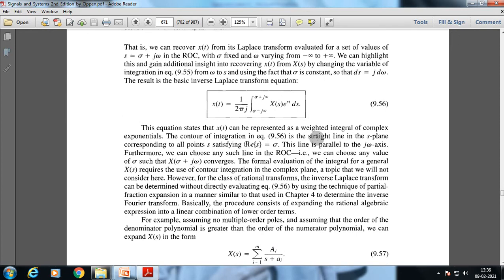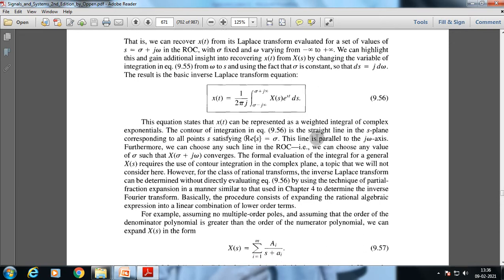Basically, in the case of the Fourier transform, we use a similar process. In the case of the inverse Laplace transform, we are using the same kind of process, which is why you get this similar kind of equation. So, as we have already discussed, assuming no multiple-order poles and assuming that the order of the denominator polynomial is greater than the order of the numerator polynomial, we can expand X(s) in the form